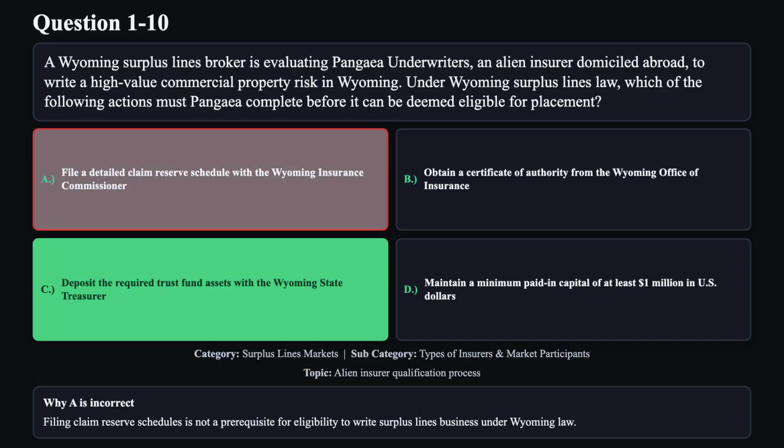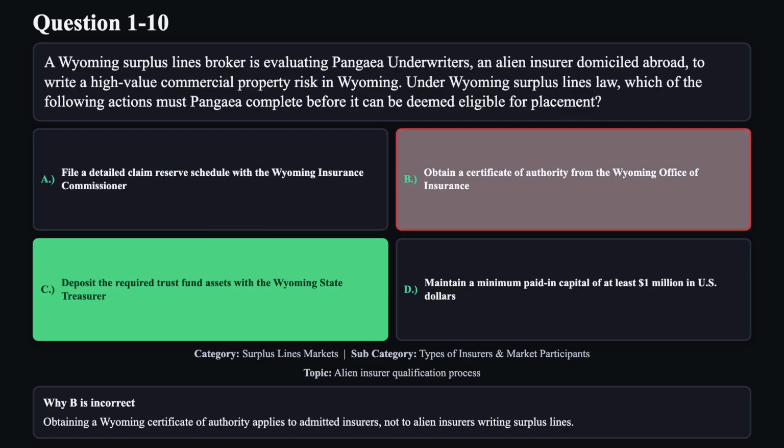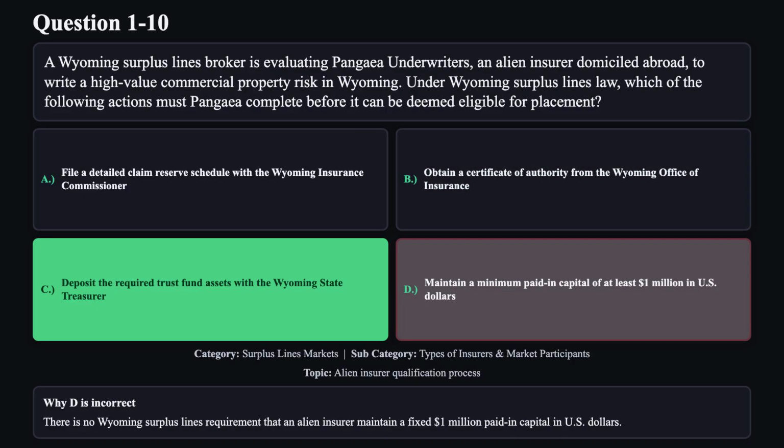Reason A is not correct. Filing claim reserve schedules is not a prerequisite for eligibility to write surplus lines business under Wyoming law. Reason B is not correct. Obtaining a Wyoming certificate of authority applies to admitted insurers, not to alien insurers writing surplus lines. Reason D is not correct. There is no Wyoming surplus lines requirement that an alien insurer maintain a fixed $1 million paid-in capital in U.S. dollars.